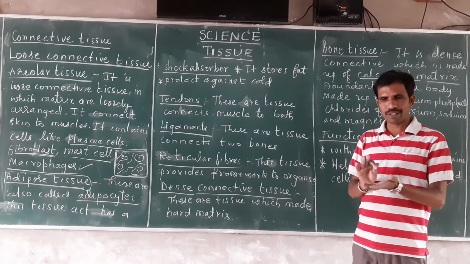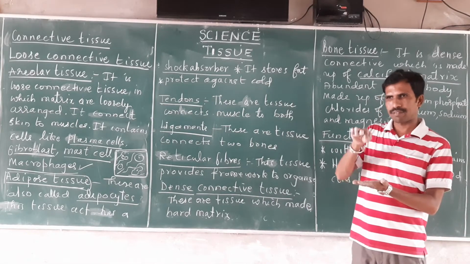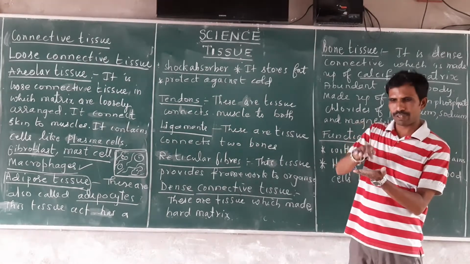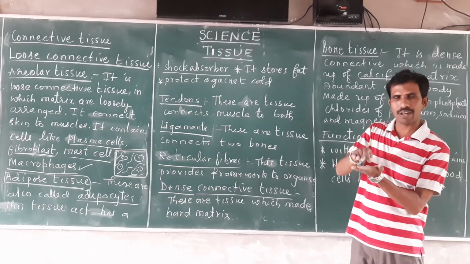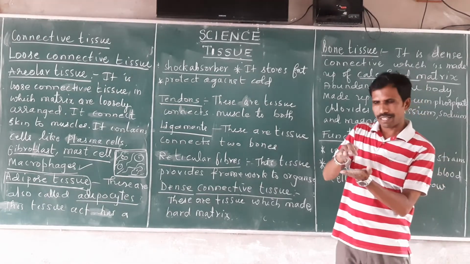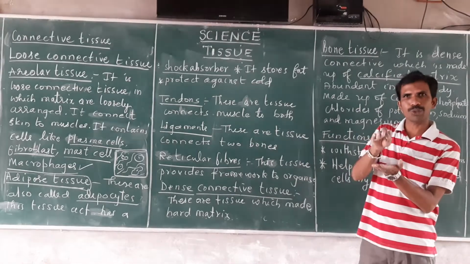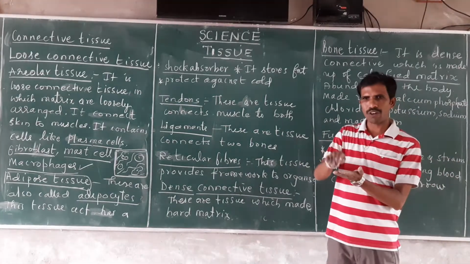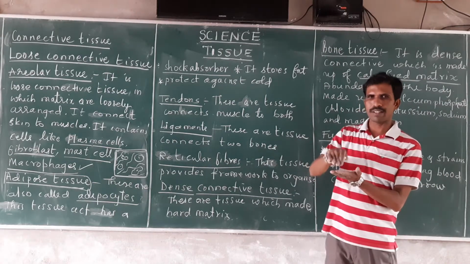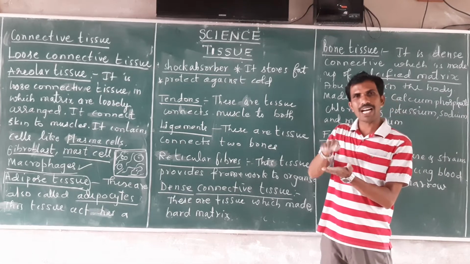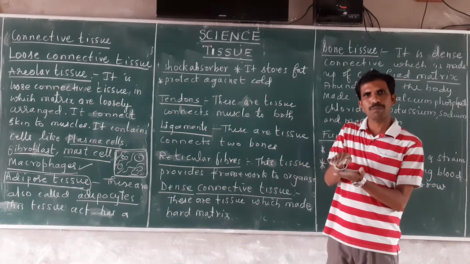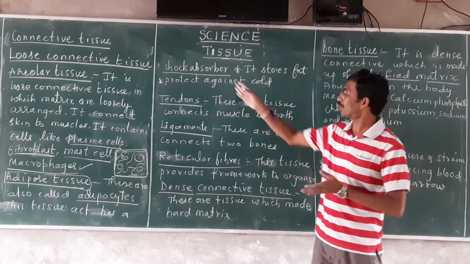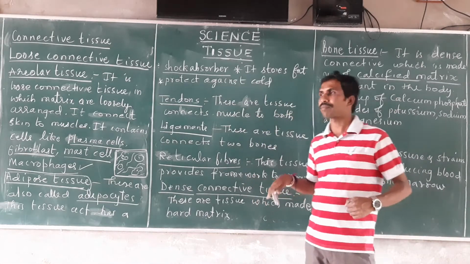Whenever you go over a hump, the vehicle jumps, but you will not have any injury or problem. That is because of the shock absorber. Similarly, adipose tissue acts as a shock absorber for the body.